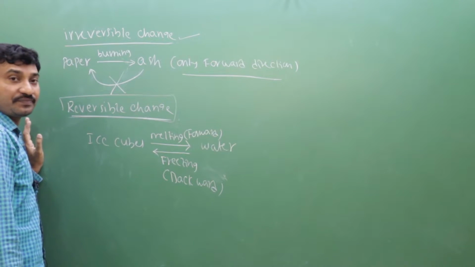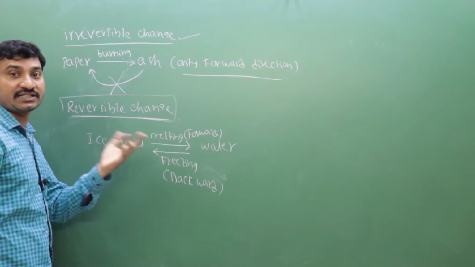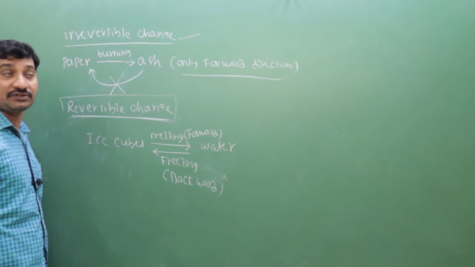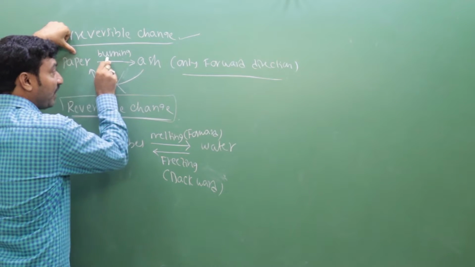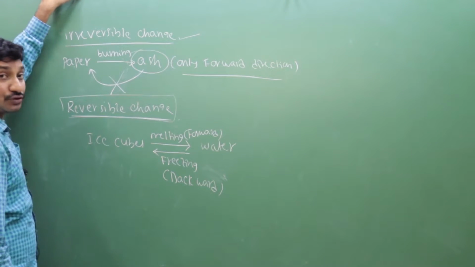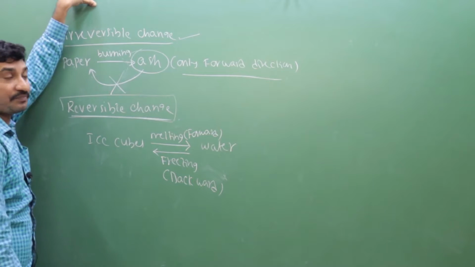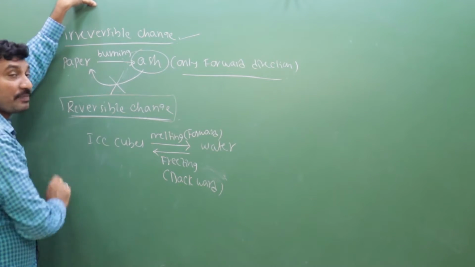Irreversible change means there is no backward direction, only forward direction. The initial substance we can't get back. That is irreversible. For example, paper on burning gives ash. Again, ash cannot be converted into paper. So no backward direction is possible here, only forward direction. That is paper to ash only. Ash cannot be converted into paper again.